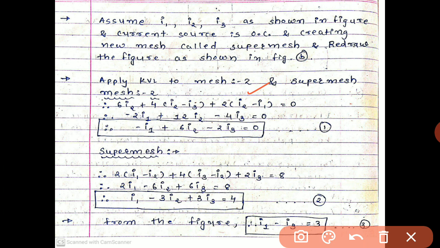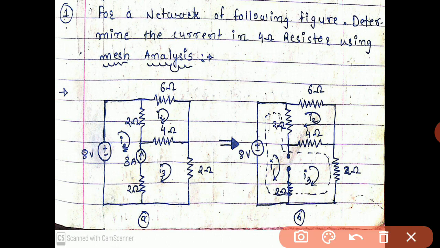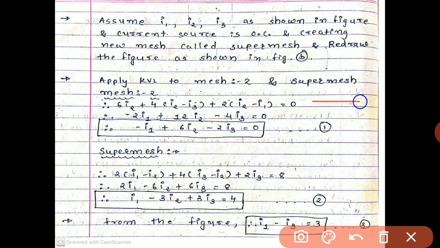Again, recall the mesh 2 equation: 6I2 plus 4(I2 minus I3) plus 2(I2 minus I1) equals 0. So the equation for loop 2 is developed like this. By simplifying, we get minus I1 plus 6I2 minus 2I3 equals 0. This is equation number 1.